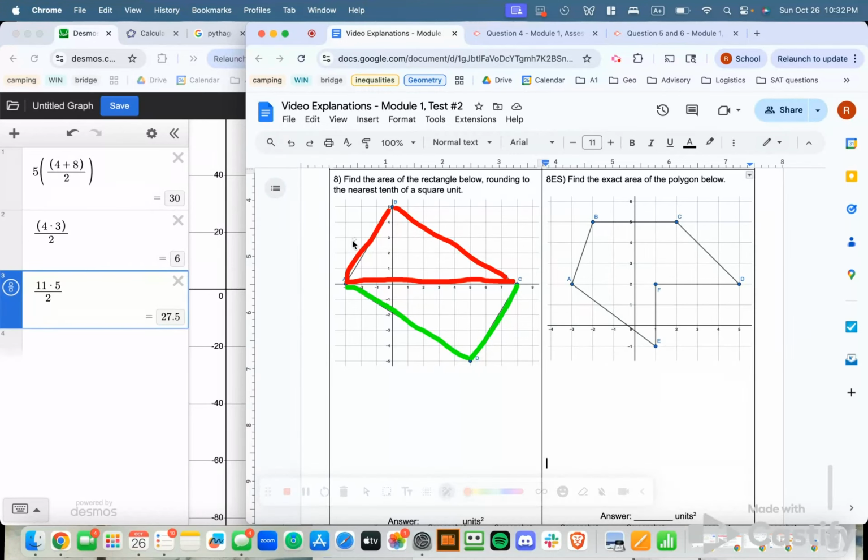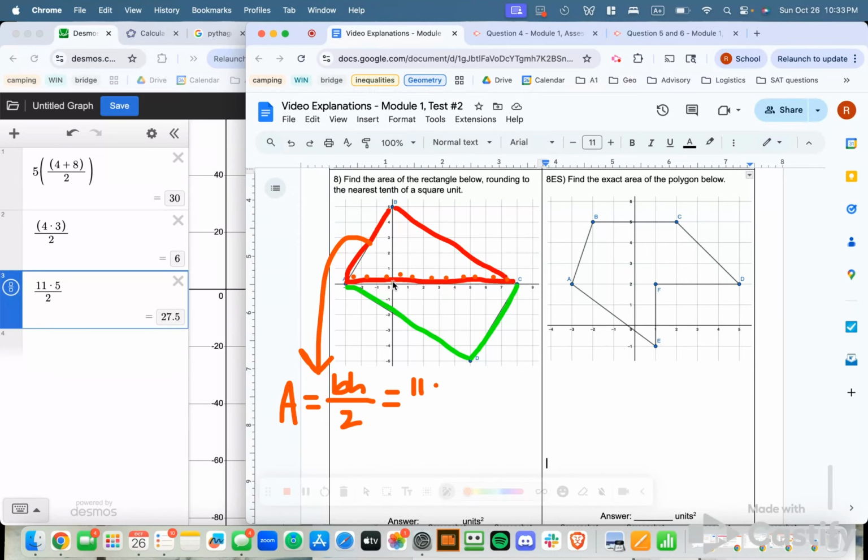So to find the area then, all I need to do is find the area of this triangle, which will be my base times my height divided by 2. My base here is really conveniently just along my x-axis. So I can just count my units. I have 1, 2, 3, 4, 5, 6, 7, 8, 9, 10. This one got a little covered up as I drew it, but that's 11. So my base is 11 units.